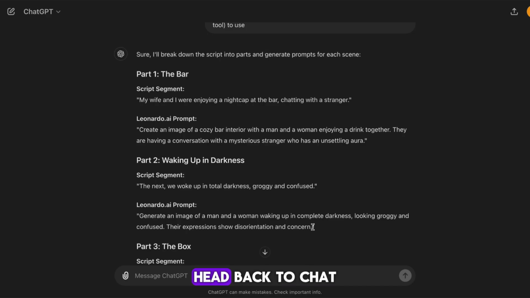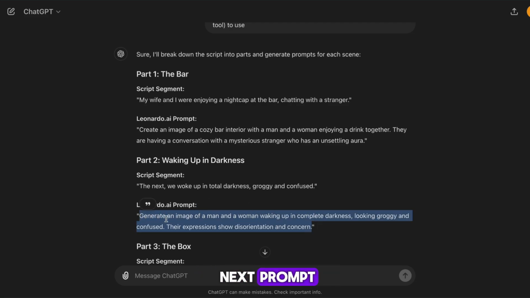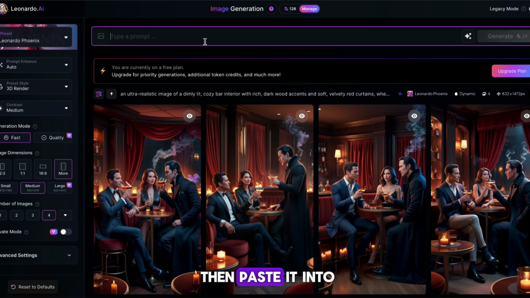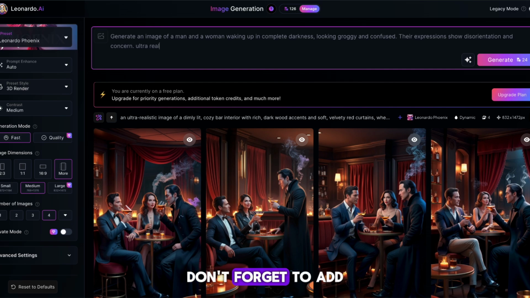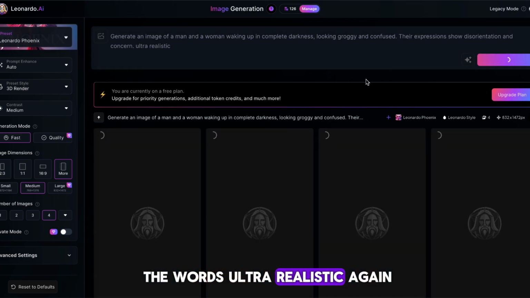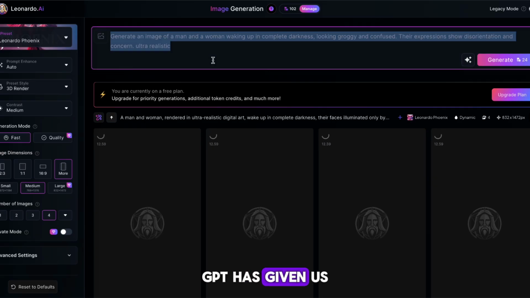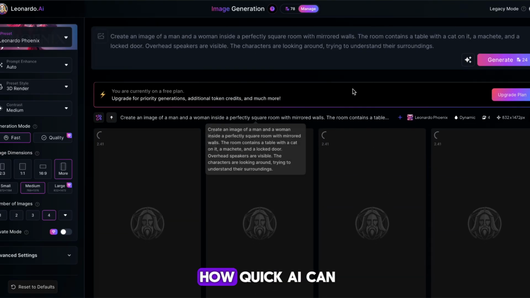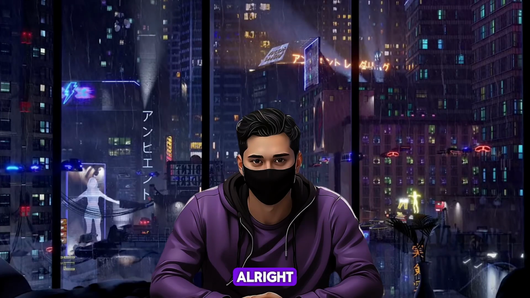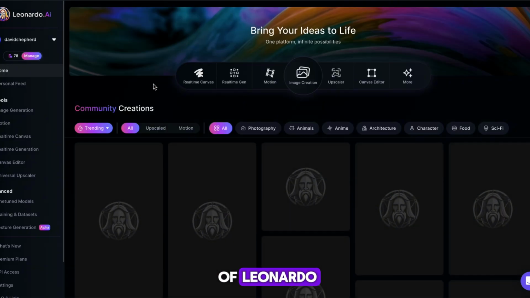Once again, head back to ChatGPT and find your next prompt. Copy this also, and then paste it into the text box. Don't forget to add the words ultra realistic again. Now you want to repeat this process for every scene that ChatGPT has given us. It really is crazy how quick AI can do stuff these days. Alright, once you have all your images, you want to head back to the main section of Leonardo.